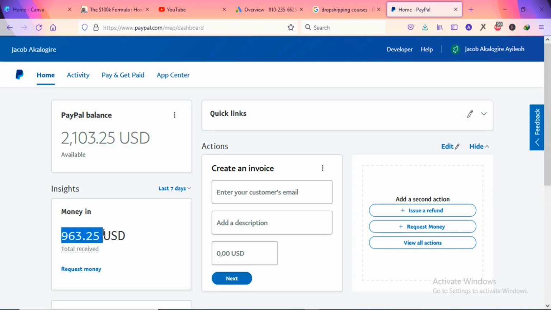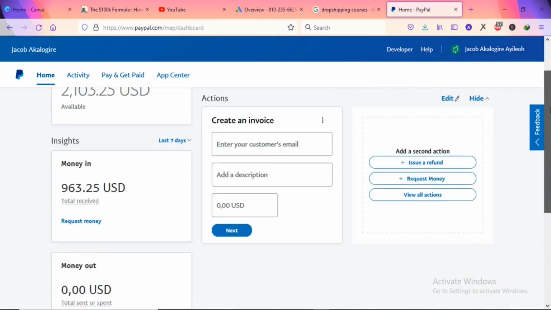As you can see, this is the amount that I've made using this strategy that I'm about to show you in this video. This is a simple strategy that you can use to make money online. Let me update this page for you to see. As you can see, it's live data. This is a simple strategy that you can use to make money wherever you are in the world.